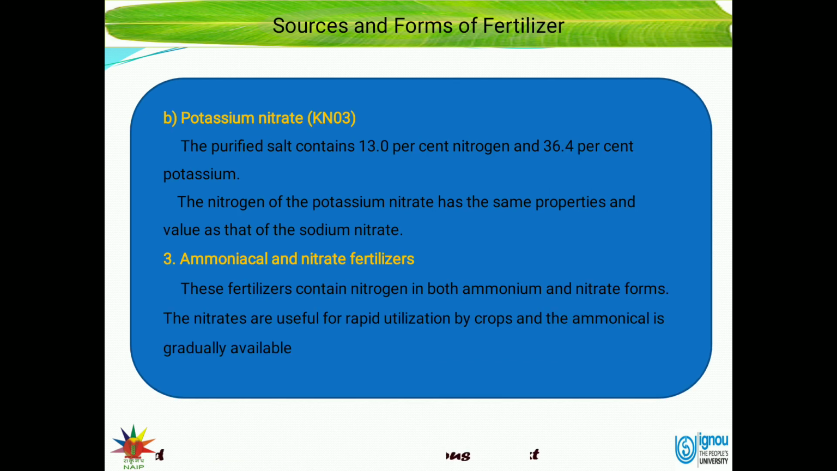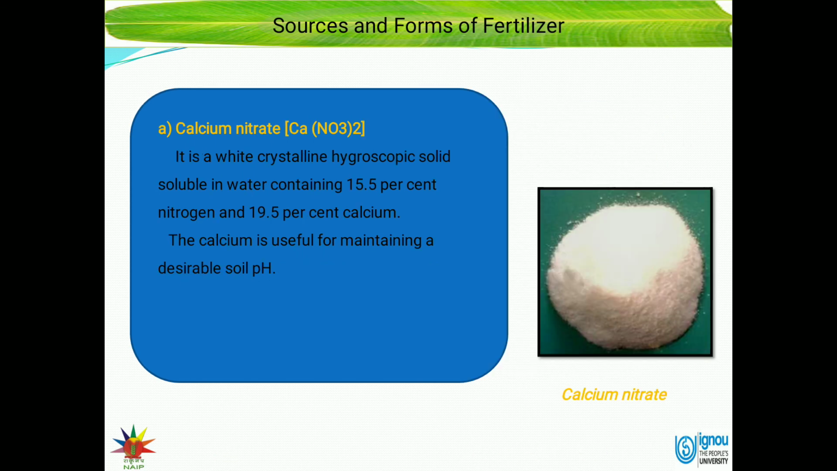Then potassium nitrate, an ammoniacal and nitrate fertilizer. Then calcium nitrate, a white crystalline hygroscopic solid soluble in water, containing 15.5% nitrogen and 19.5% calcium. The calcium is useful for maintaining a desirable soil pH.